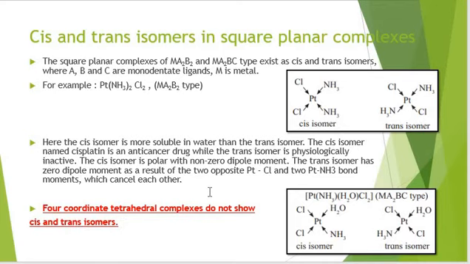Before that, I want to tell you another example, Ma2BC type. Here M is platinum, the central metal, A2 means one type of ligand, B another type of ligand, and C a third type of ligand. If the same ligand is present on two adjacent positions, it is called the cis isomer, and when they are present in the opposite direction, they are called the trans isomer.